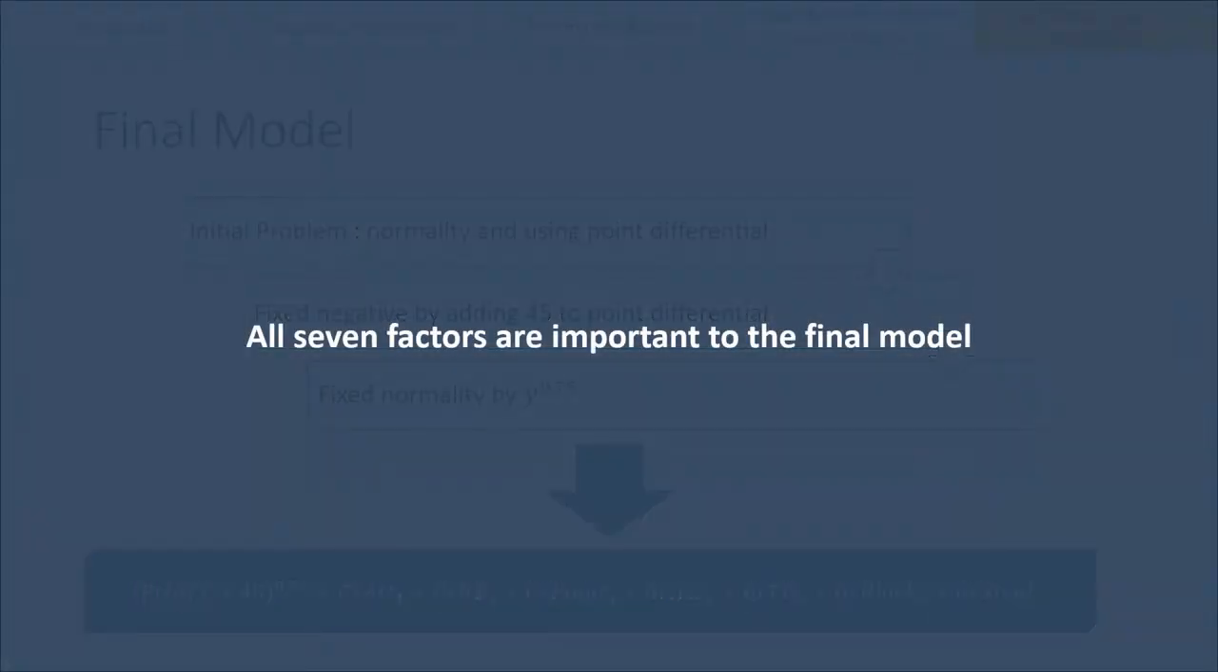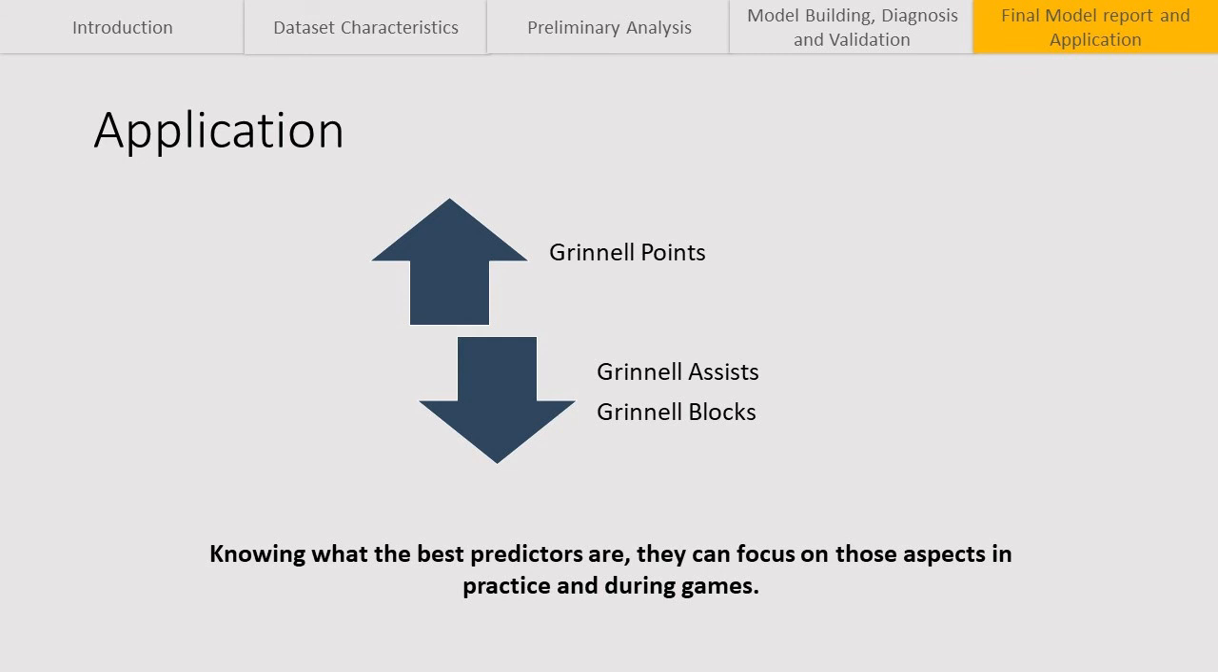So now, how do we apply it? The overall goal of our research is to help Grinnell's basketball team win games. And by winning games, a win is a positive point differential. So we're trying to help them get a positive point differential. Using our research, we were trying to find which of the statistics help predict point differential. And our best predictor was the points that Grinnell scored in the game.